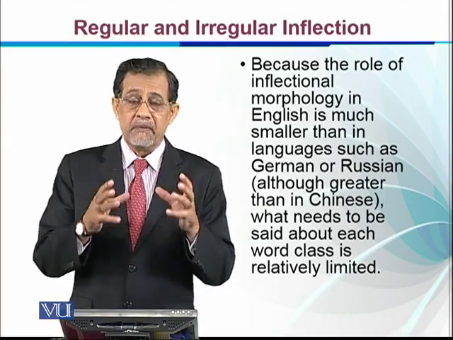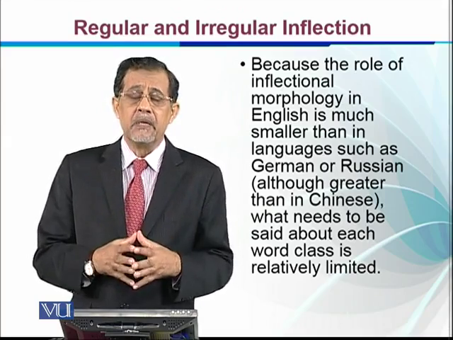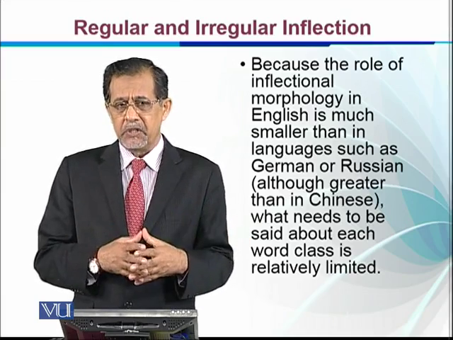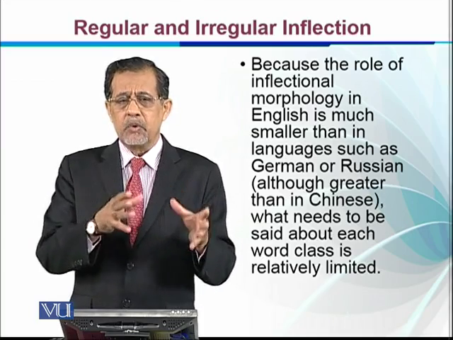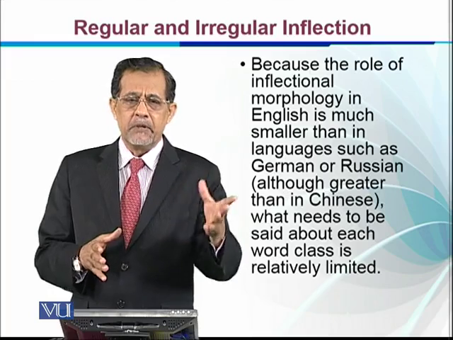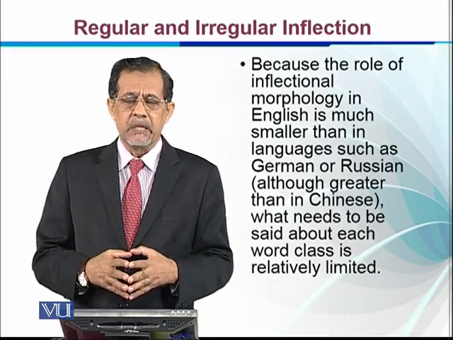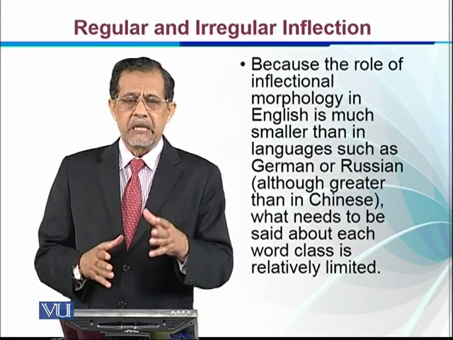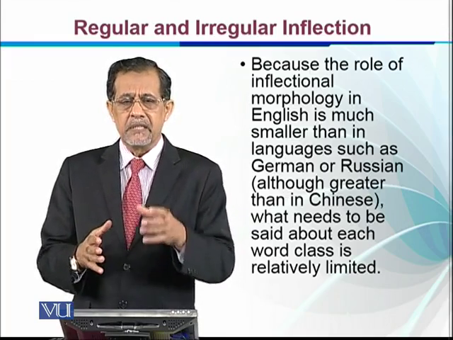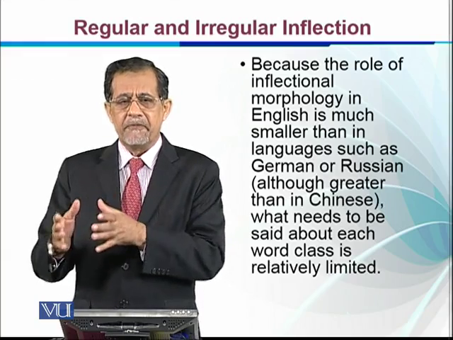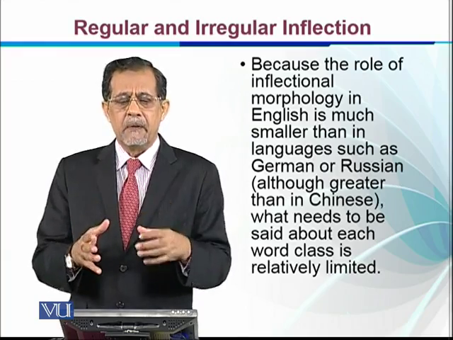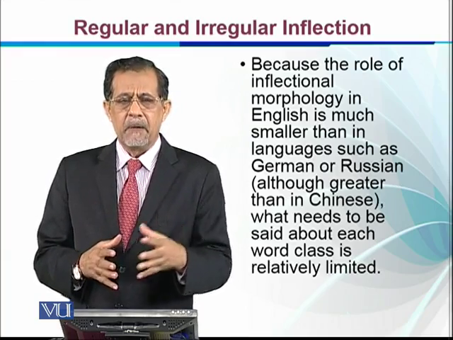About English, we have a very limited inflectional process compared to German and Russian, right? So whenever we form some rules, they have to be applicable to other languages as well. So we can restrict ourselves by saying that we should take such irregular cases as affixes or prefixes instead of different allomorphs of the same morpheme.